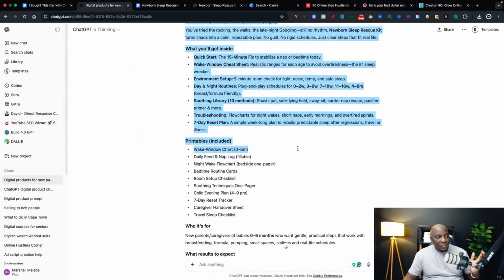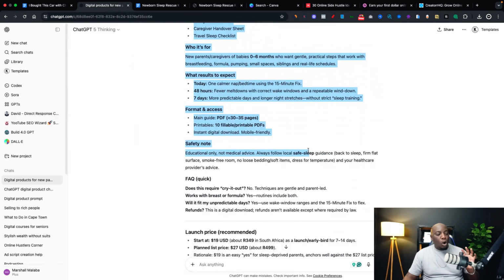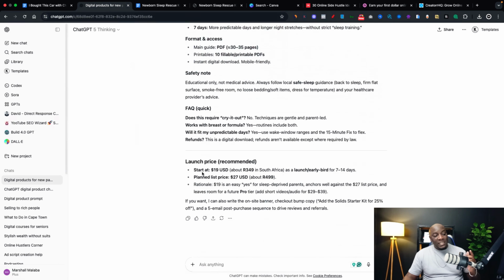As you can see here, it's written the product description for me. So all I'll do is just copy this and then put it inside of the website platform. It's also suggesting some different prices for me there. To start, you can charge $19 or 349 rands. And then later on, you can take up the price to this.